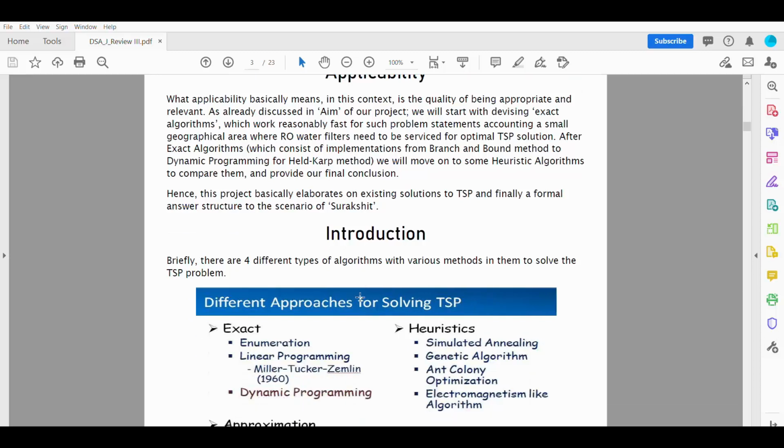applicability. What that basically means is it should be relevant to the aim. So we have considered the problem scenario for our applicability, and we are actually going to use the dynamic programming method, the Held-Karp method, using dynamic programming.